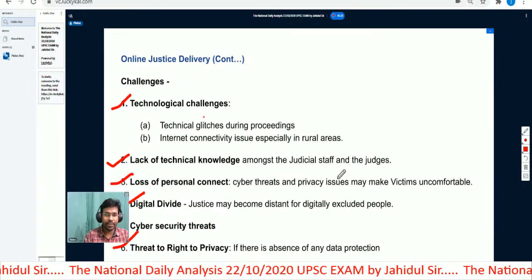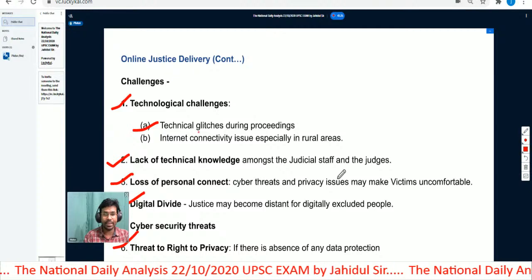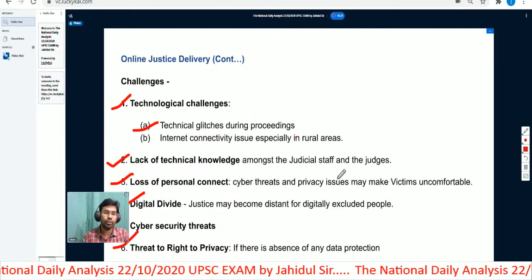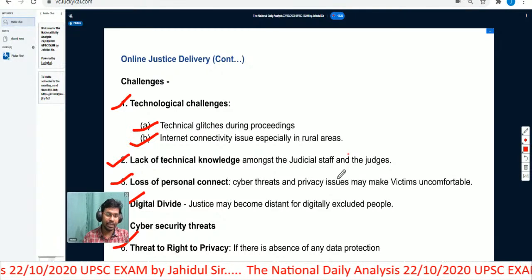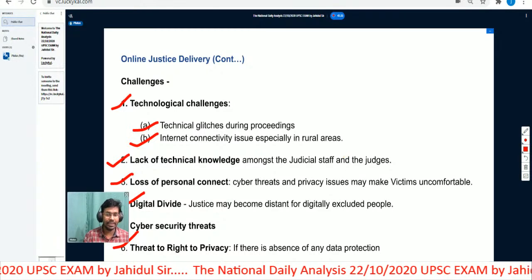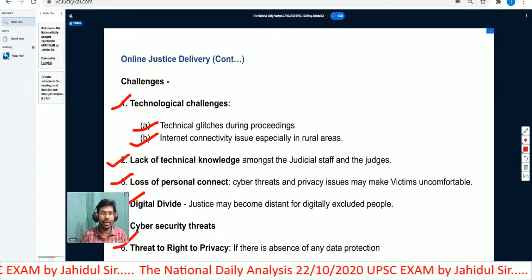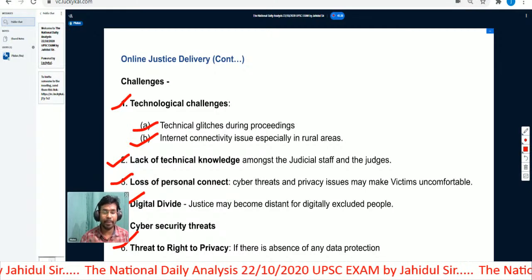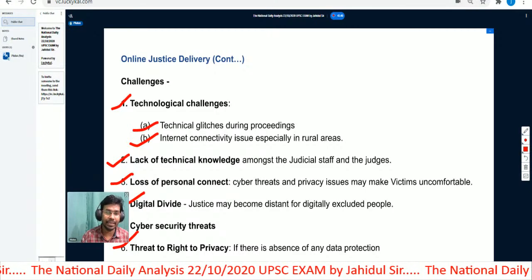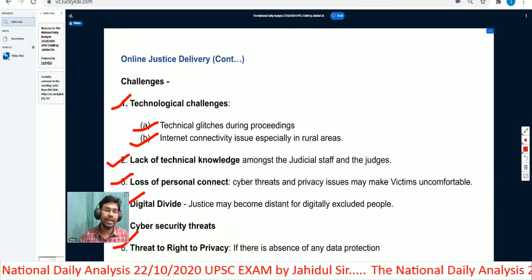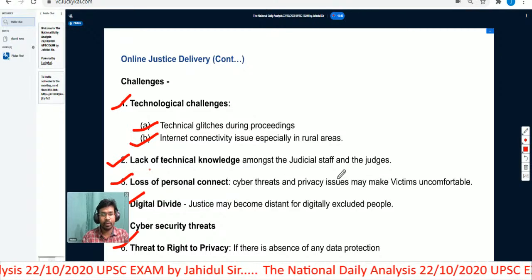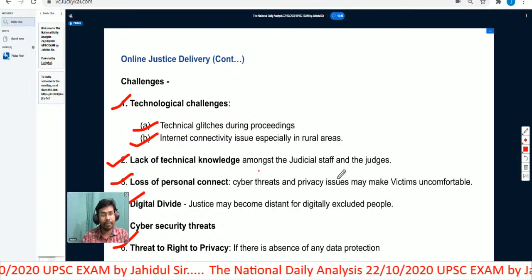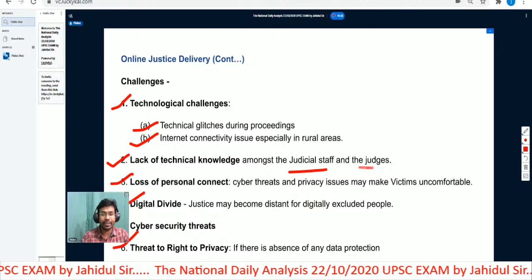What are technological challenges? There may be technological glitches during the proceedings of the courts. Then internet connectivity issues, especially in rural areas. If some proceedings are happening from any court in India, and it is being attended by people residing in the rural areas, they will face internet connectivity issues. Then apart from this, there may be lack of technical knowledge amongst the judicial staff and the judges.